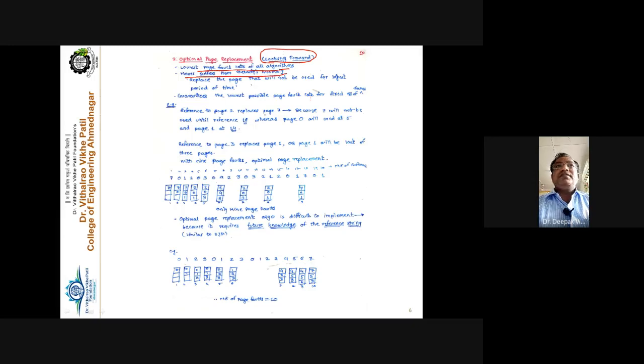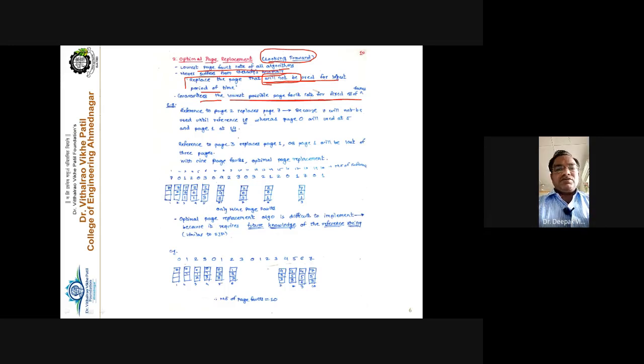That is the second point. Then the logic is: replace the page that will not be used for the longest period of time. So you have to underline the words "will not be used." Replace that particular page that will not be used for the longest period of time. So it guarantees the lowest possible page fault rate. The bottom line: it guarantees the lowest possible page fault rate for a fixed number of frames, right?